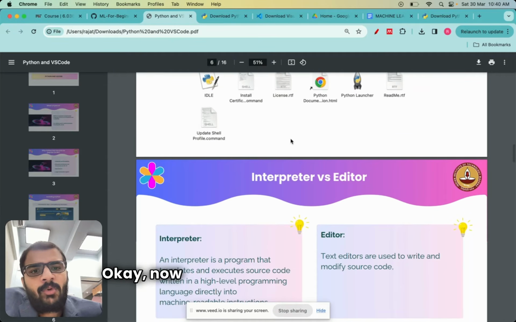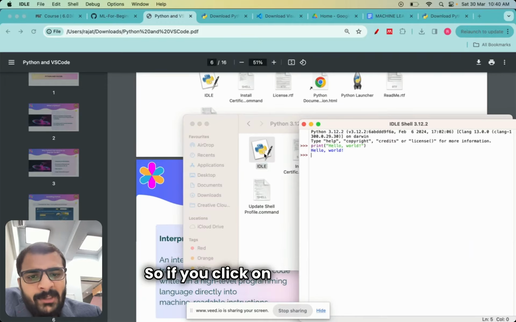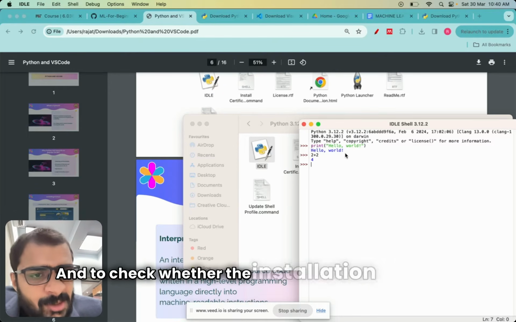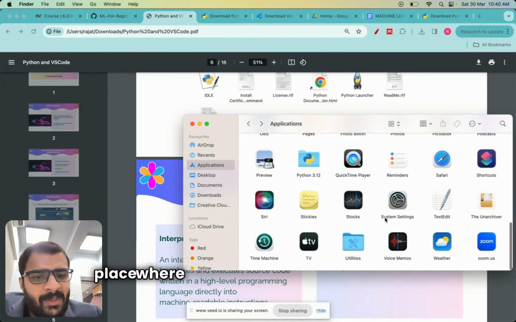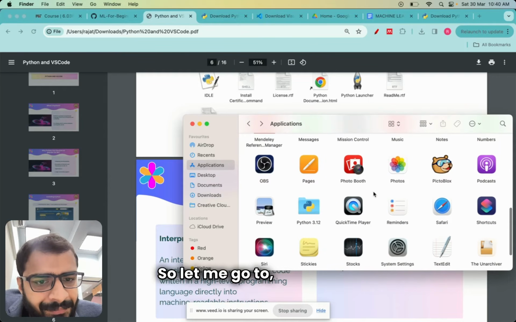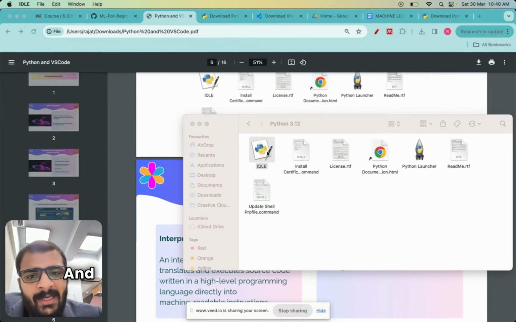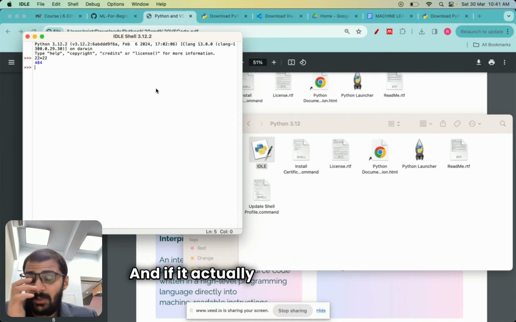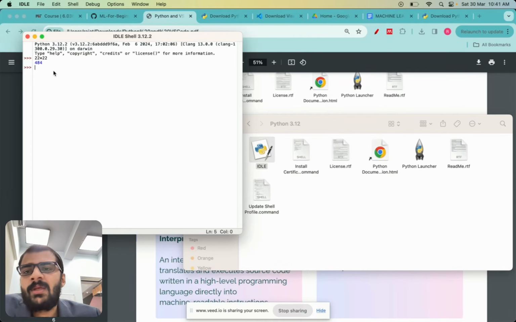Now you might think, can I just start running Python code? If you click on this IDLE, you can indeed start typing things here. To check whether the installation has proceeded correctly, what I suggest is go to this place where Python has been downloaded. So let me go to, yeah, here, and then click on this IDLE, and try typing things like 22 into 22. If it gives the correct answer, which means that Python is installed correctly on your system.